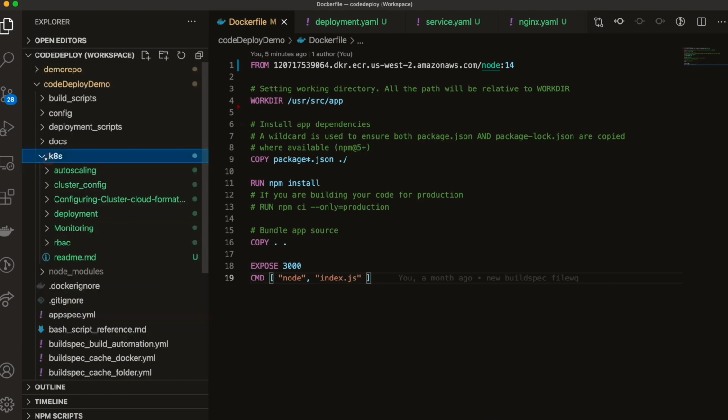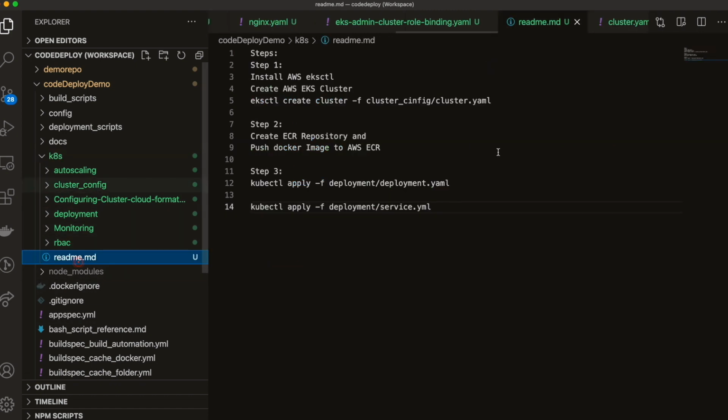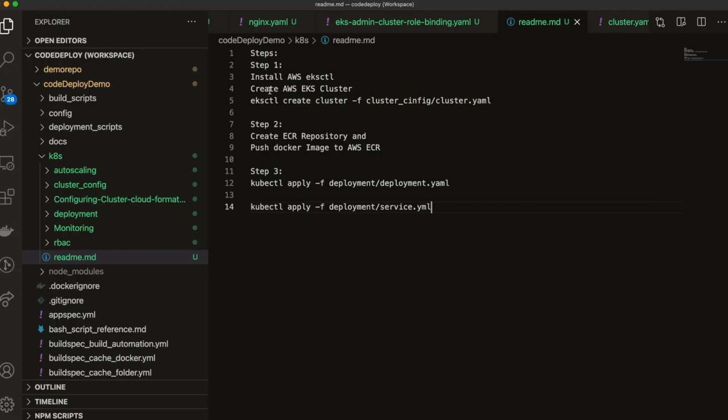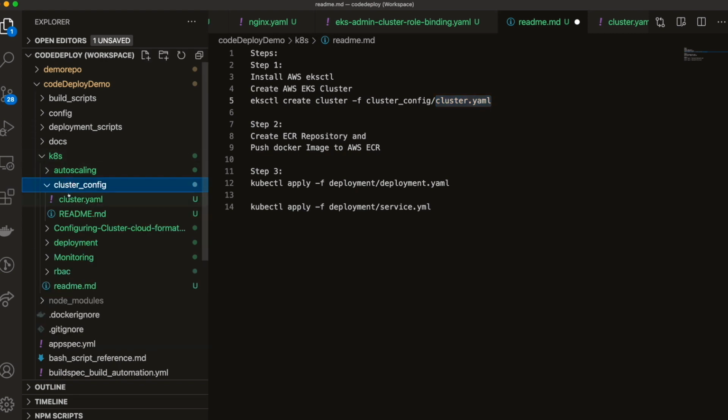I have created one folder called k8s, where I have mainly the Kubernetes config files. Let's click on the readme. In the readme, the first step is the installation of eksctl. You can do that by following the installation instructions. The second is creating the EKS cluster. To do that, we have to run eksctl create cluster -f, then the cluster config, cluster.yml. Let me show you the file we have here.